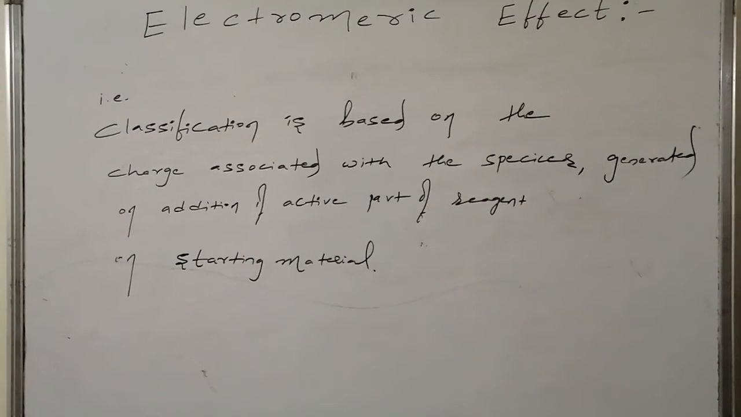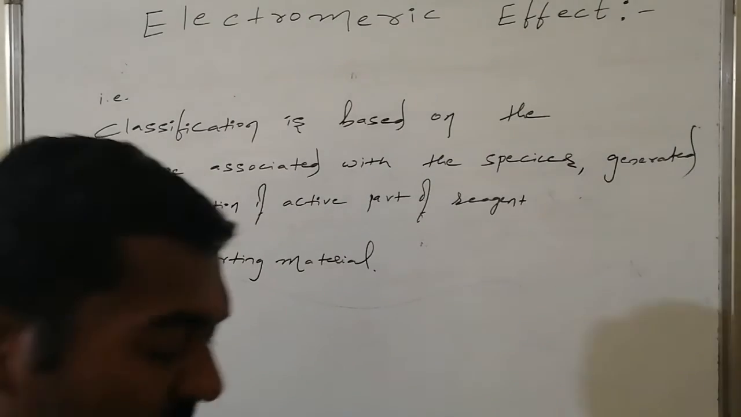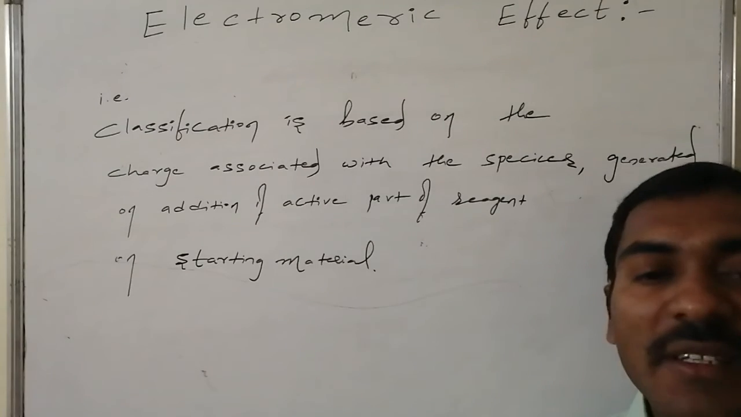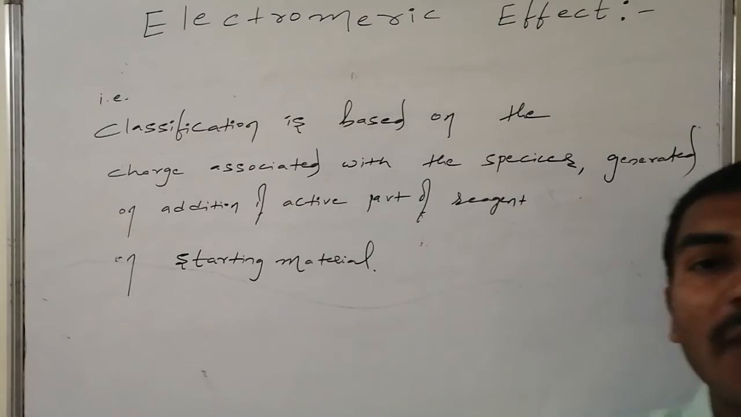The classification of electromeric effect is based on the charge associated with the species, which is generated on addition of the active part of the reagent over the starting material, a neutral starting material, otherwise a partial charge dispersion containing starting material.